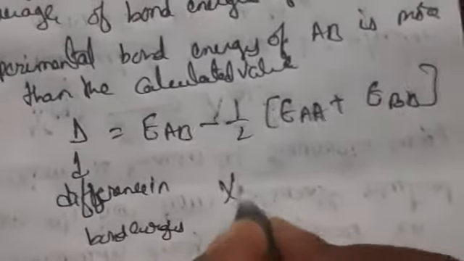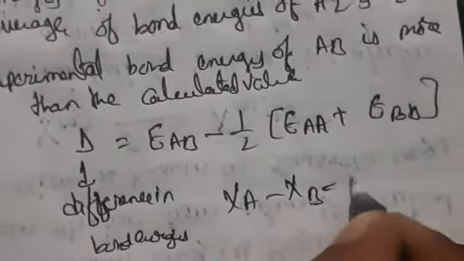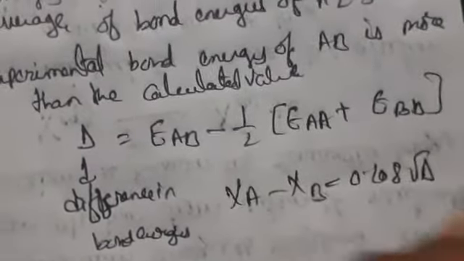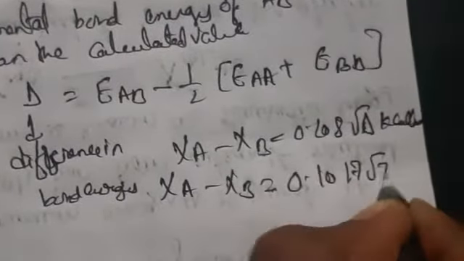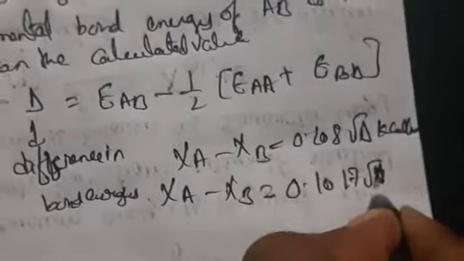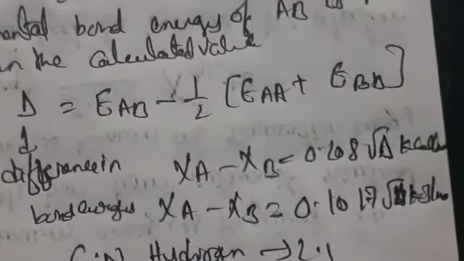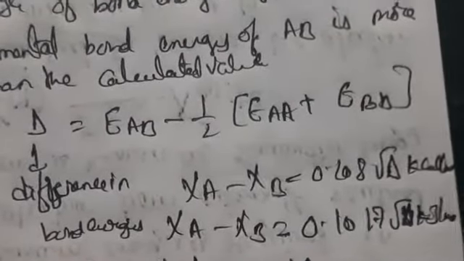For example, XA minus XB equals 0.208 root delta, where delta is calculated in kilocalorie per mole. Or XA minus XB equals 0.1017 root delta, where delta is calculated in kilojoule per mole. Here hydrogen has an electronegativity value of 2.1, and the values of other elements can also be determined.